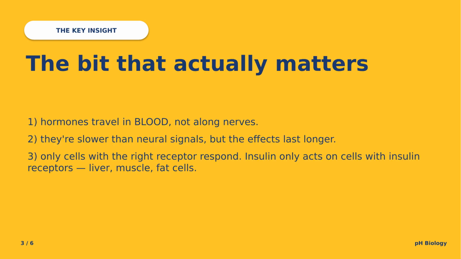3 things. 1. Hormones travel in blood, not along nerves. 2. They're slower than neural signals, but the effects last longer. 3. Only cells with the right receptor respond. Insulin only acts on cells with insulin receptors: liver, muscle, fat cells.